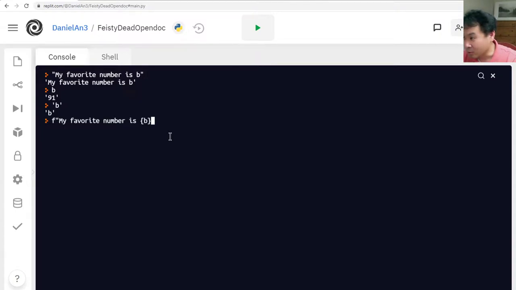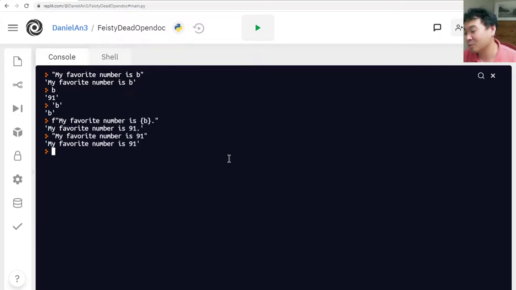All right. So you do this, and then you see that Python switched out the b for the value stored in b. So it's just like this. Now you might ask, well, why don't you just write my favorite number is 91? Well, sometimes you can do that. Sometimes that's a feasible approach. But sometimes you might want to be able to access the variable inside the string. So to understand how that can happen, I need to explain to you the second command called input.